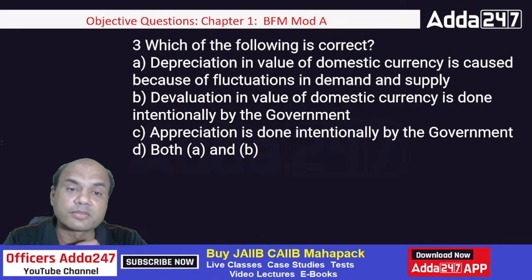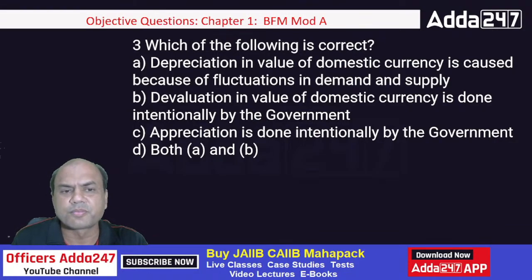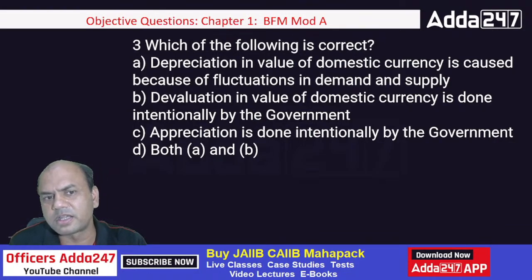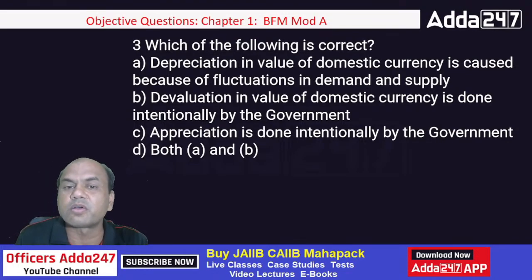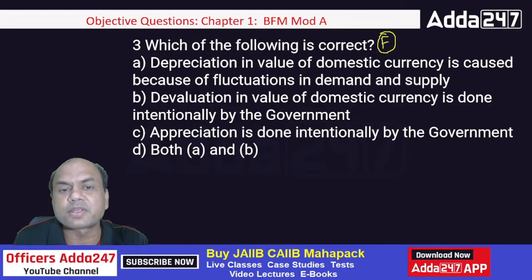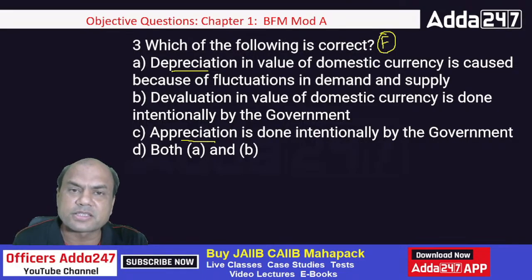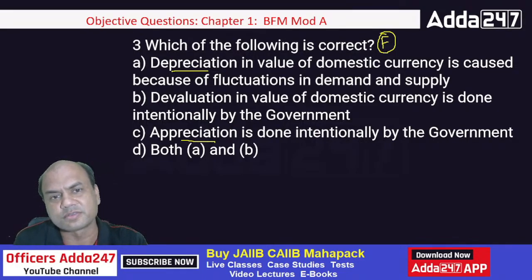Now think over it. Let me ask you one question. I gave you two options earlier: devaluation and revaluation. They are done by the government. Correct. But I'll give you a few explanations over here. It's not only this devaluation, revaluation answer. The question is why depreciation happens, why appreciation happens. That is also an important point. You might be thinking in your mind, why does this depreciation and appreciation in currency actually happen?